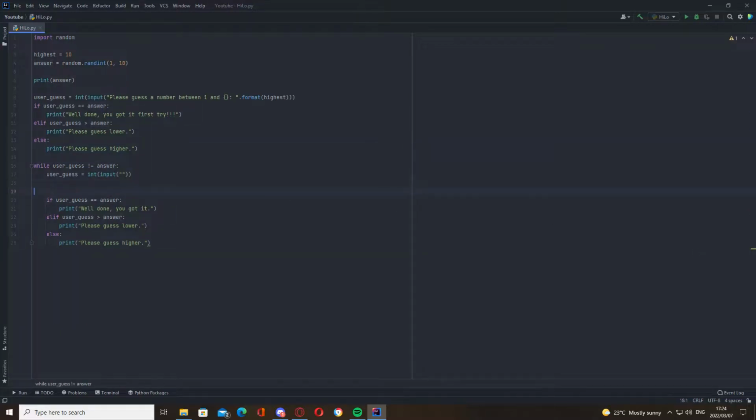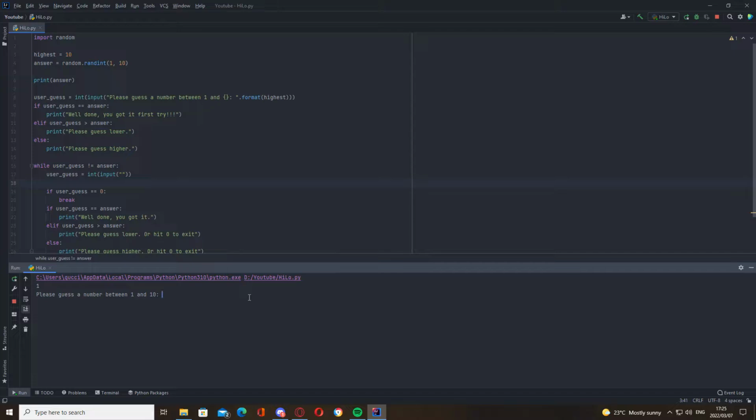And that's actually bad, so we should add a way for the user to exit if they don't want to continue guessing. They don't want to be stuck in the while loop. So let's say 0, oh my bad, break. And now you can just add a little message saying hit 0 to exit. Cool. And that's it. So now, if we don't get it first try and you get bored of guessing, you can just hit 0.